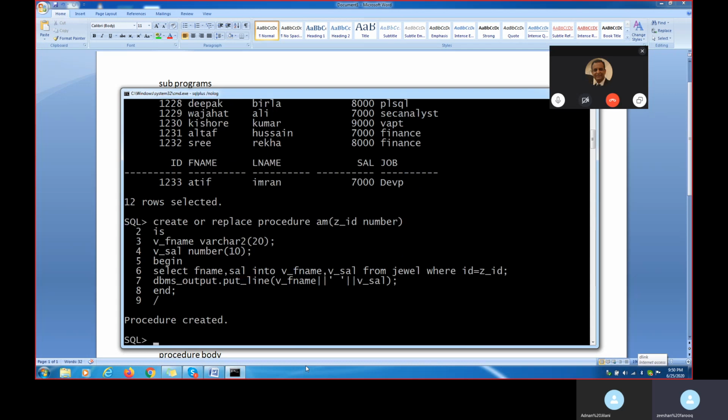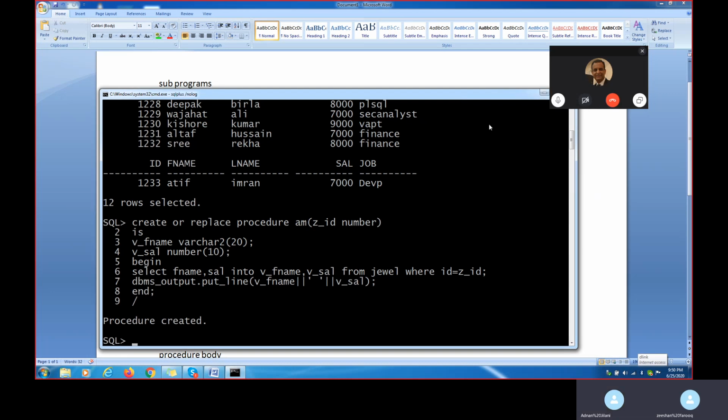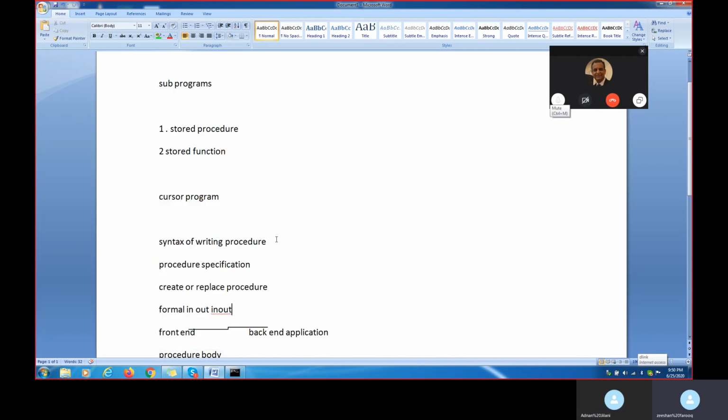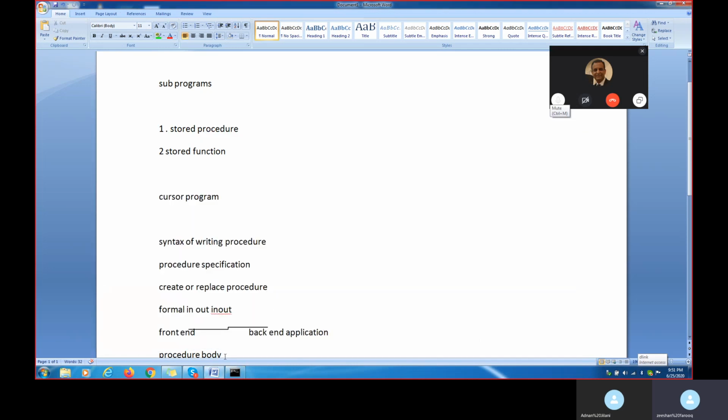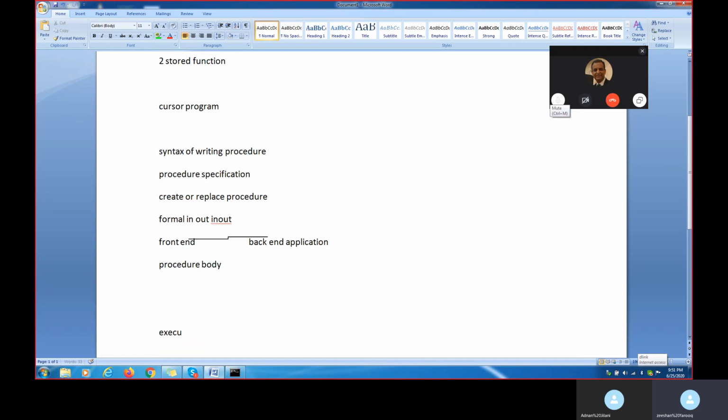What happened here? My procedure got created. How do we execute the procedure? Till now we have just created the procedure. Now I am showing you how to execute it. Whenever I am passing an IN parameter, I want to get the output. Whenever I pass the ID, I want the output of the first name and the salary. Now you see the syntax of executing the procedure.